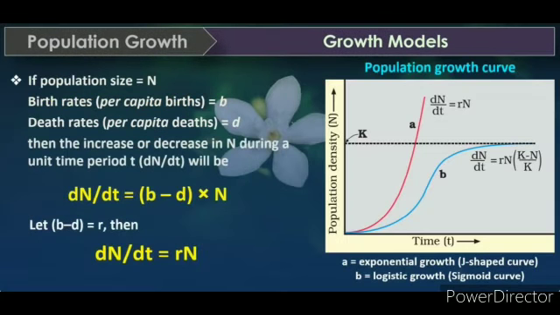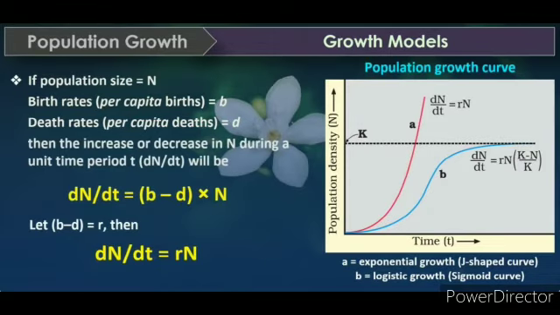If population size is capital N, birth rate per capita birth is small b, and death rate per capita death is small d, then the increase or decrease in population density during a unit time period, small t, will be given by the formula.